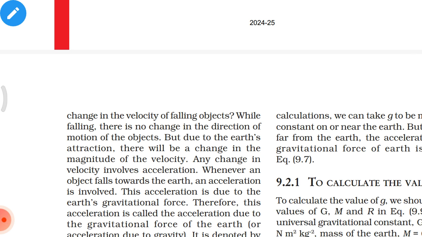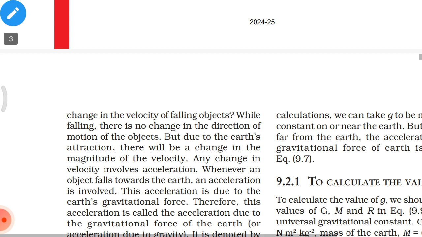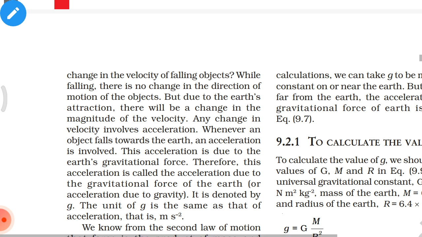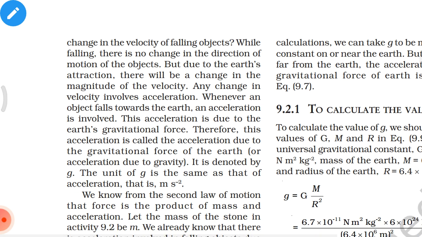While falling, there is no change in the direction of motion of the objects, but due to the Earth's attraction, there will be a change in the magnitude of the velocity. Any change in velocity involves acceleration. Whenever an object falls towards the Earth, an acceleration is involved. This acceleration is due to the Earth's gravitational force.